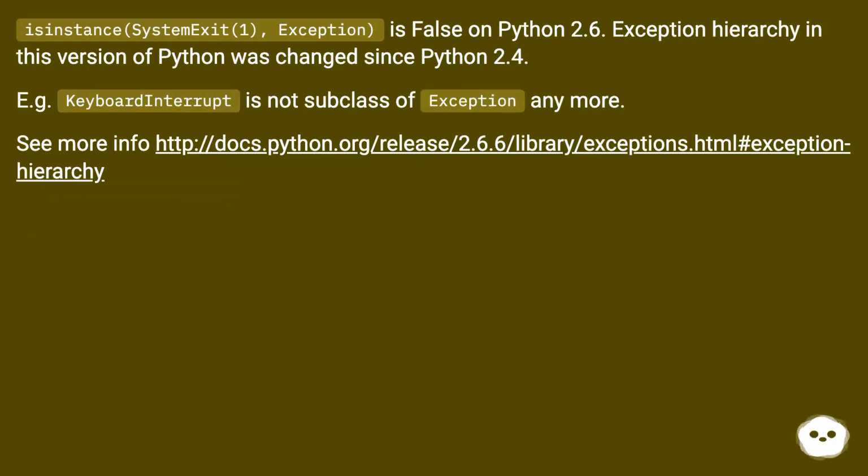isinstance(SystemExit(1), Exception) is False on Python 2.6. The exception hierarchy in this version of Python was changed since Python 2.4, e.g. KeyboardInterrupt is not a subclass of Exception anymore. See more info at this URL.